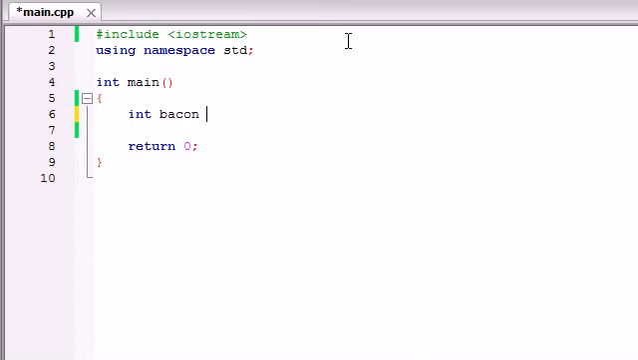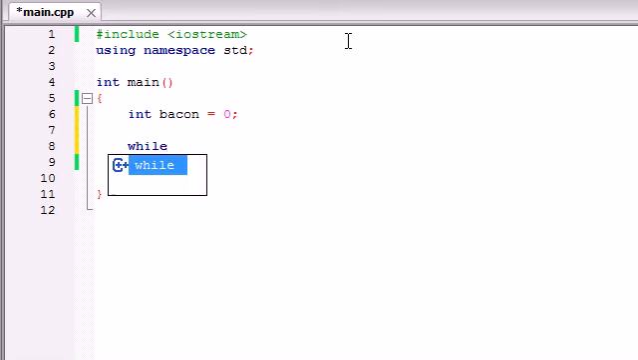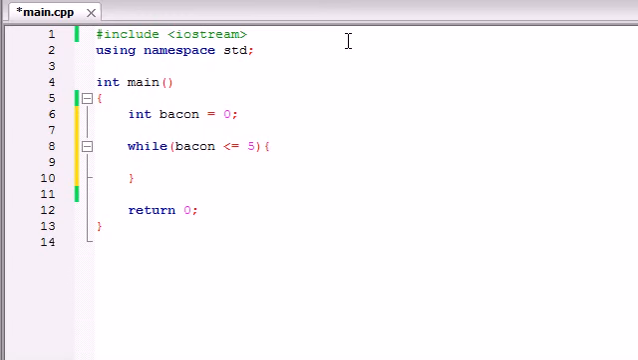Go ahead and make a variable called bacon and set it equal to 0. The syntax for a while loop is this. We're going to say while, and then in the parentheses right after it, we're going to give it a test, just like the if statement. We're going to test if bacon is less than or equal to 5, then run this bit of code over and over again.